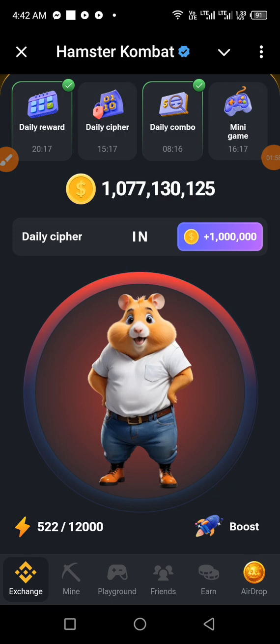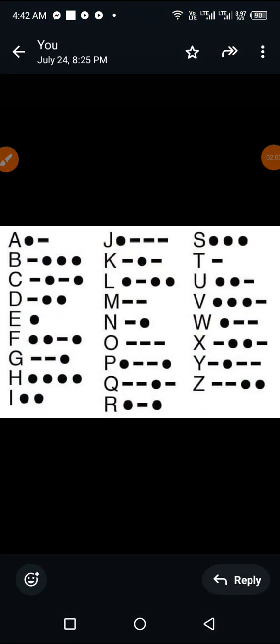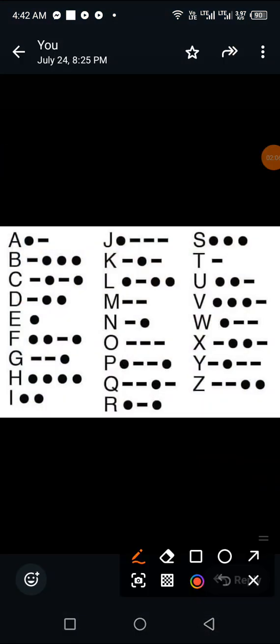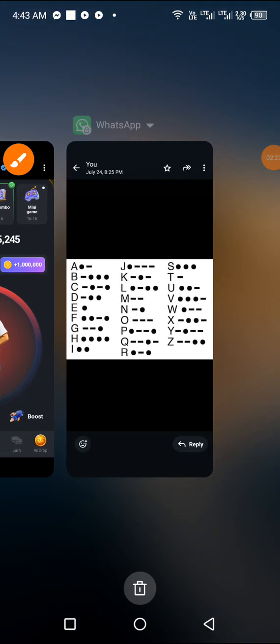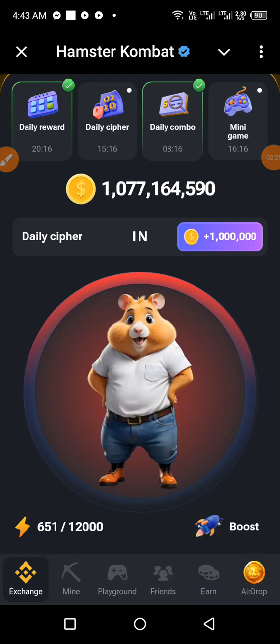Okay, so what is the next letter? Letter C. Income. Letter C. And this is letter C. So dash dot dash dot. Okay, so as usual, dash is holding a little bit longer, releasing, then you tap on your phone, then hold a little bit longer, release, then you tap on your phone. Dash dot dash dot. Okay, so letter C has been activated.